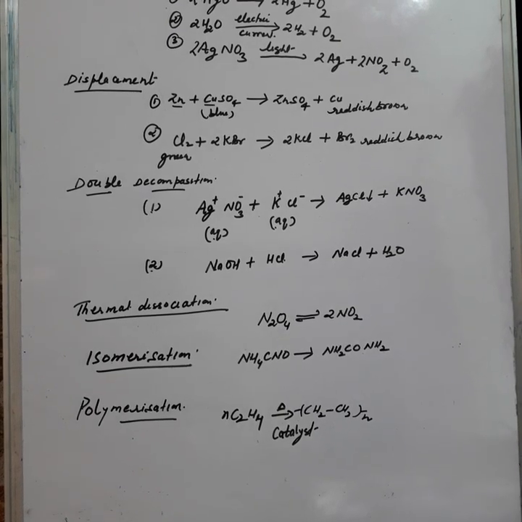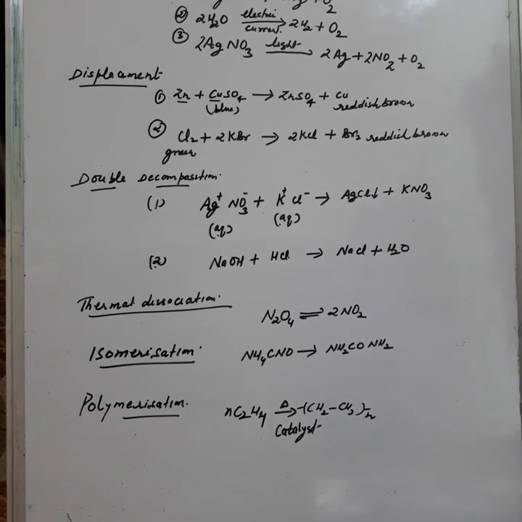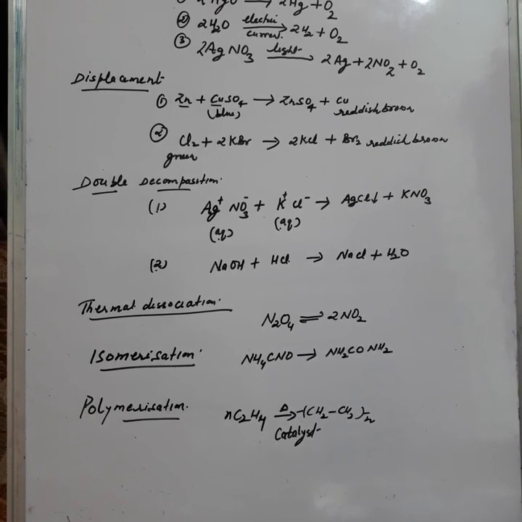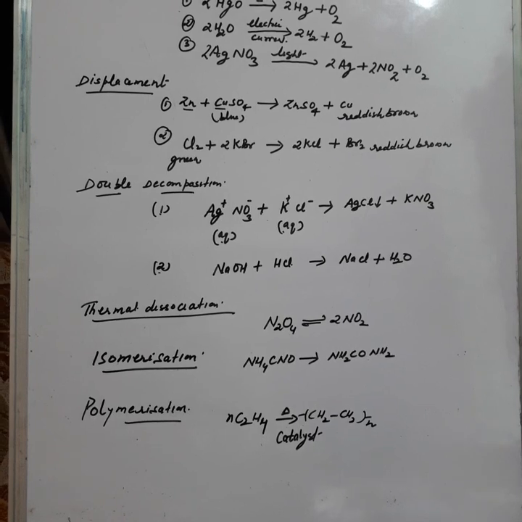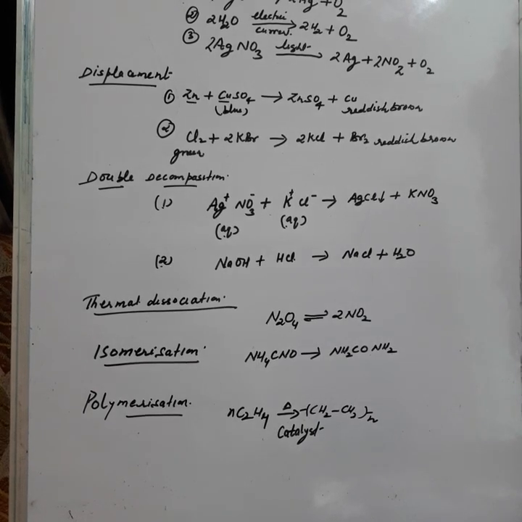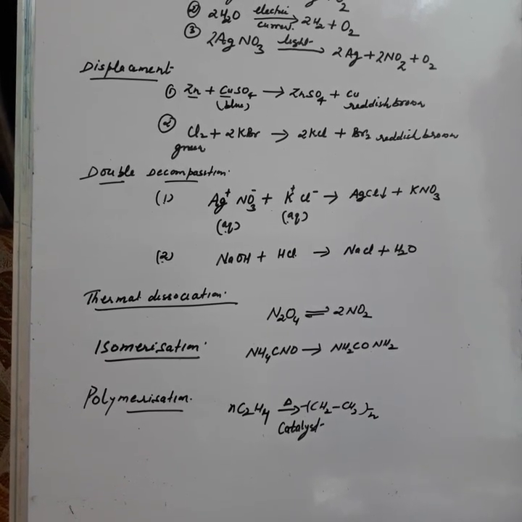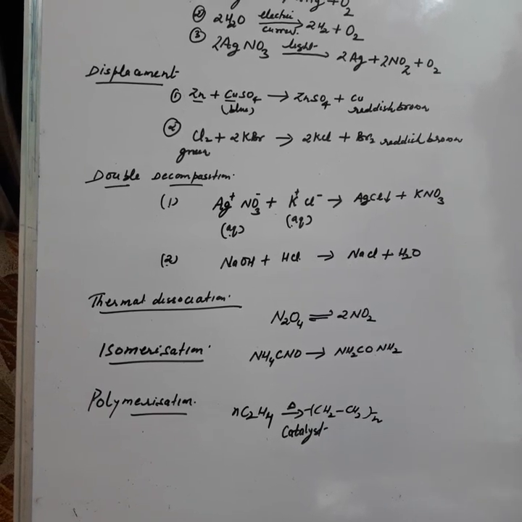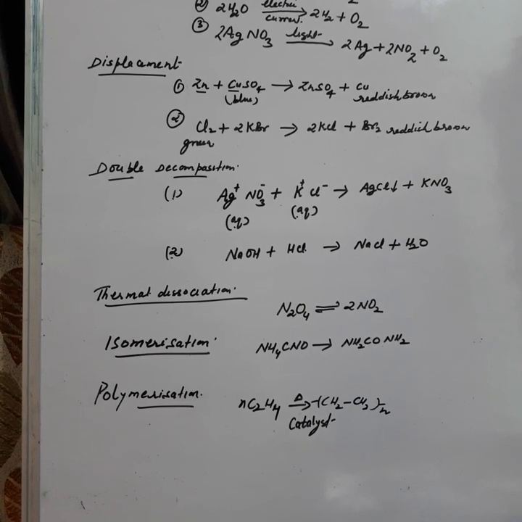Okay, so they have exchanged their radicals. Then double decomposition reaction can be divided into two: precipitation reaction and neutralization reaction. So what is a precipitation reaction? Precipitation reaction is one in which two compounds in aqueous state react to form an insoluble product. Such type of reaction will be known as precipitation reaction.